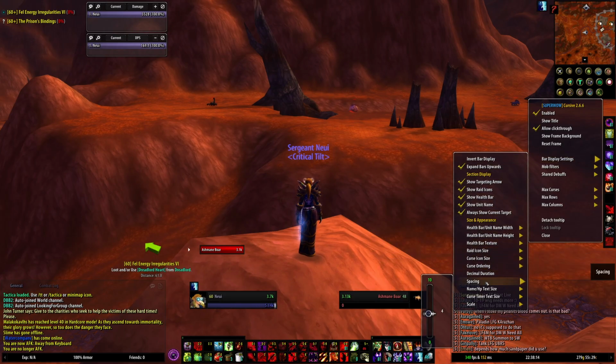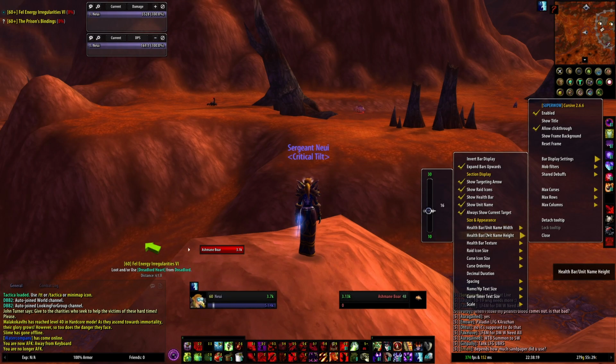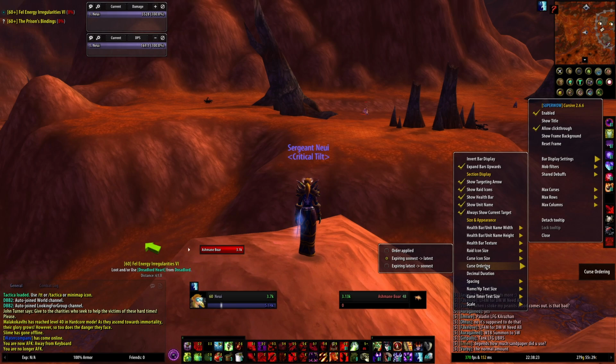Is there anything else important? You can go through all this. There's a whole bunch of options on sizing and icon sizing, and the only one I would say is important is curse ordering. I order it from expiring soonest to latest, so that stuff farther away from the health bar is expiring later. The closer it is, the sooner it is to expiring.